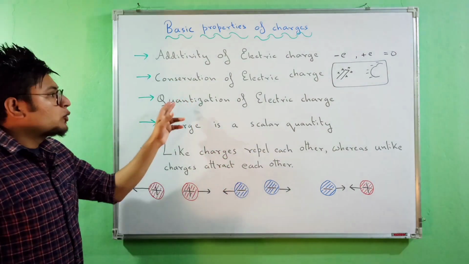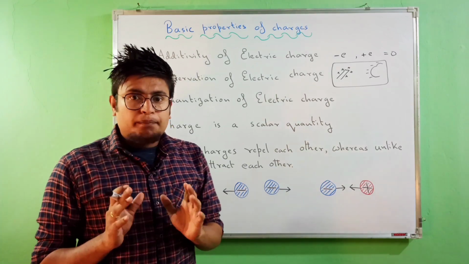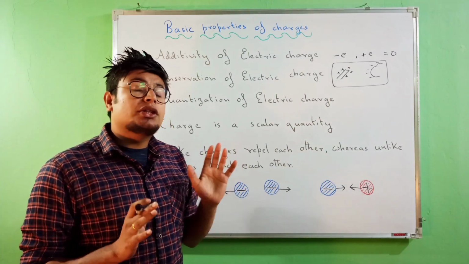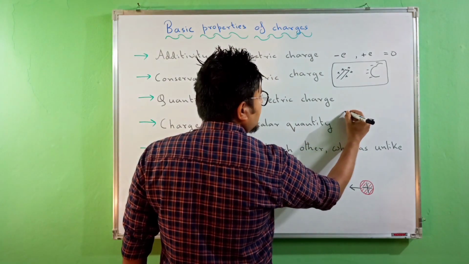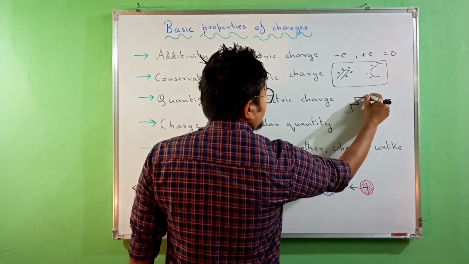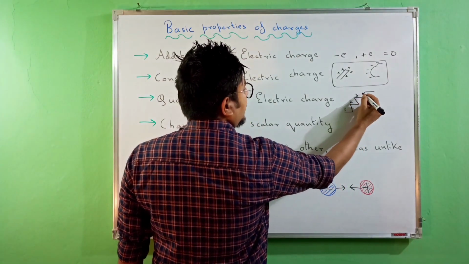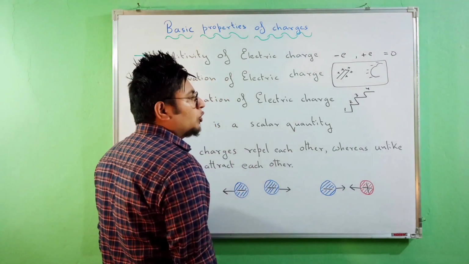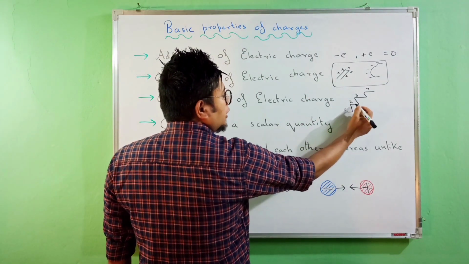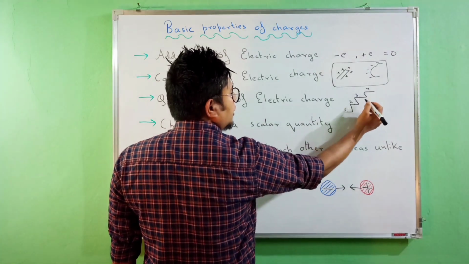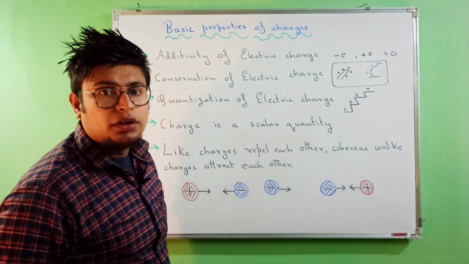And then quantization of electric charge. We had discussed this previously, that a charge is never continuous. For example, if you take the example of stairs, this is 1, this is 2, this is 3, this is 4. Now when you walk through the stairs, you will put your step here, here, here and here. You do not put your step somewhere in between. It is not allowed.